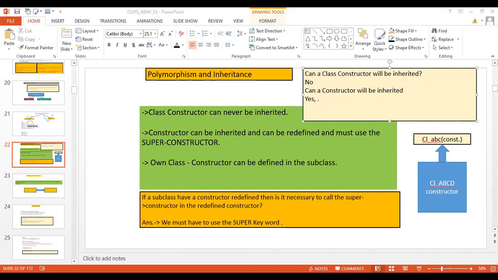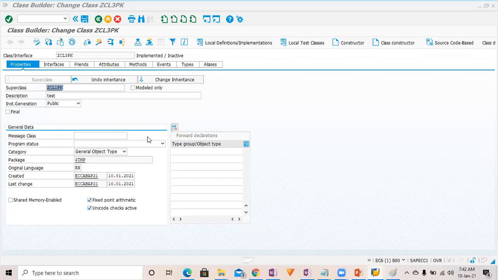Just a second, guys. Sorry, you are not able to see my screen. Let me check what the issue is. Now, please confirm if you are able to see my screen.